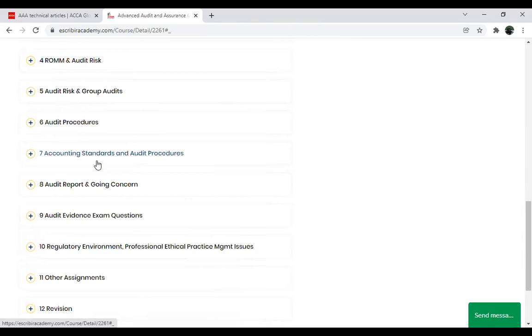So this is something that I have done with respect to the problem that the students face about not having sufficient accounting standard knowledge or not having time to revise them. The second thing that I want to make sure of is that students have issues in drafting the answers.